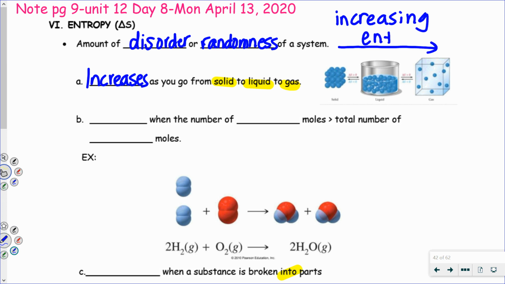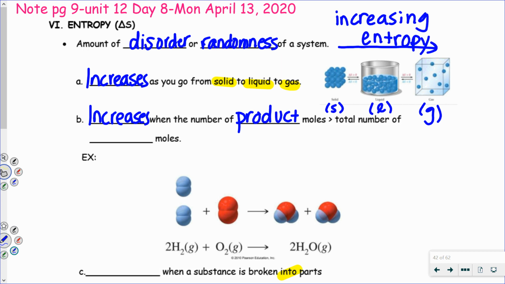So if you're ever asked which shows increasing entropy, you're going to have to look at the phase. And remember, if you see a parentheses S, that's a solid, parentheses L is a liquid, parentheses G is a gas. So that's one way you can look at the entropy and see if it's increasing or decreasing. The entropy of a system also increases when the number of moles of product, what you end up with, is greater than the total number of moles of the reactant. And I'm going to show you an example in a chemical equation. So if the moles of product are greater than the moles of the reactant, then the entropy goes up.